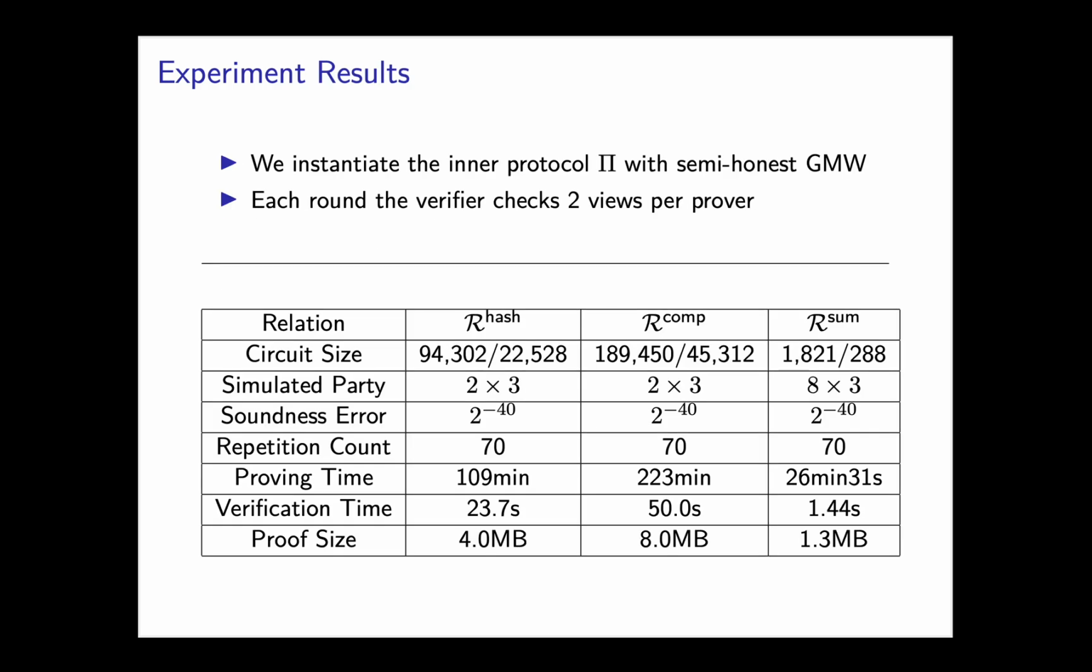We instantiate the virtual MPC protocol using semi-honest GMW. The verifier checks two virtual views in each round, and the process is repeated multiple times to achieve a small enough soundness error. The experimental result is summarized in this table. The two numbers in the circuit size row denote the total gate count and the multiplication gate count. The two numbers in the simulated party row denote the number of provers and the simulated parties per prover.